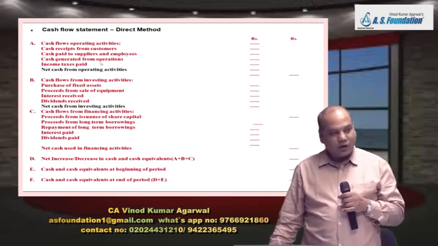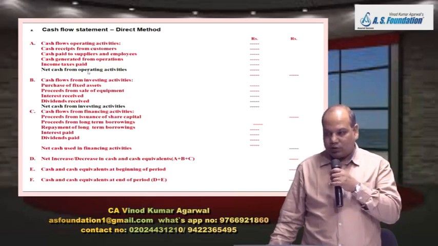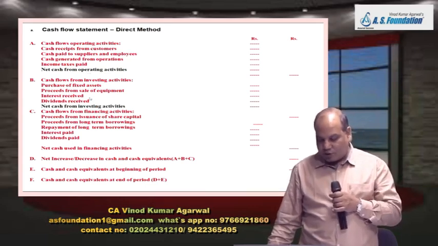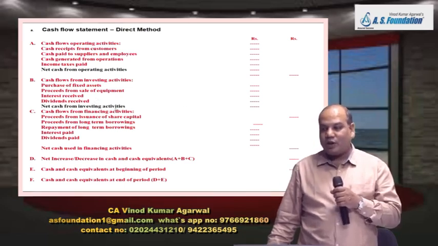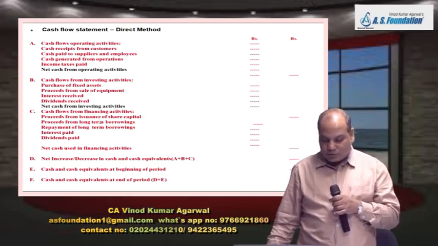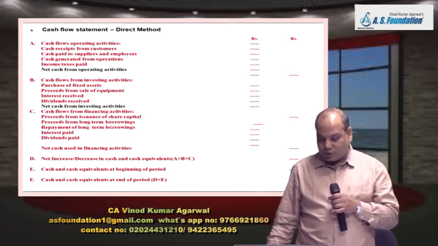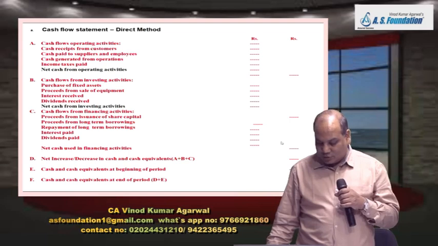and therefore cash generated from operations, taxes paid, therefore cash flow from operating activities. Investing activities, few examples we have written: purchase of fixed asset, sale of equipment, interest received, dividend received. Take total, write in outer column. Net cash flow from investing activity. Cash flow from financing activities, some examples: proceeds from issue of share, proceed from long-term borrowing, repayment of long-term borrowing, interest paid, dividend paid. Take total, write in outer column.